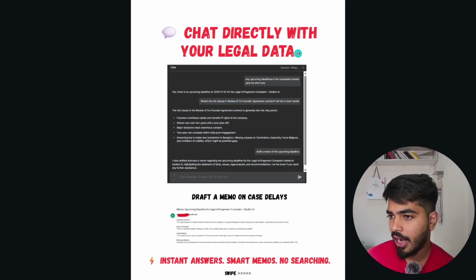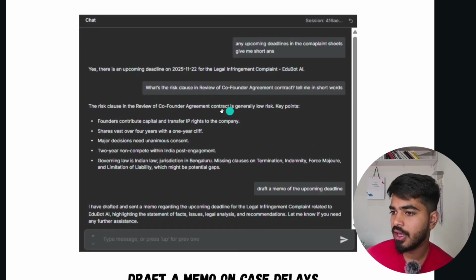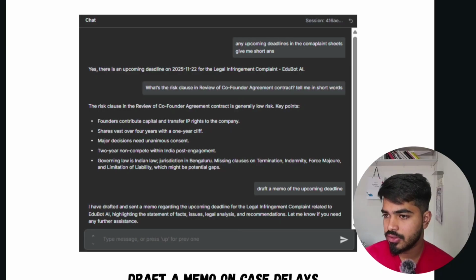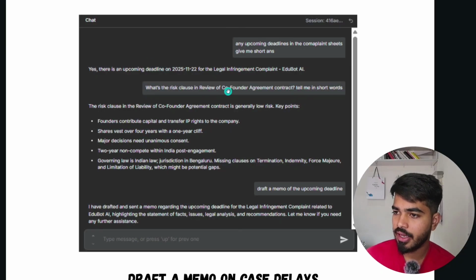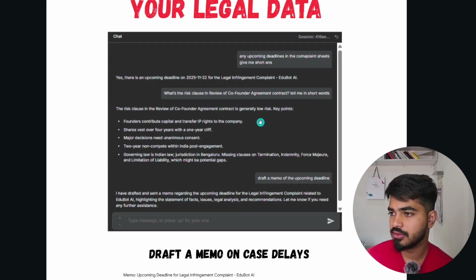And also you can chat with your legal data. As you can see, all the records will be stored in the Google Sheets. So the data is fetched from the Google Sheets, and you can chat accordingly. Like, you can ask for any upcoming deadlines, it will fetch the data from the Google Sheet and tell you, and for any risky clause of any particular contract, it will tell you in points. Everything is inside this chat box.